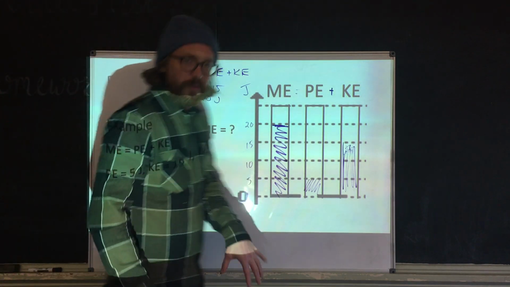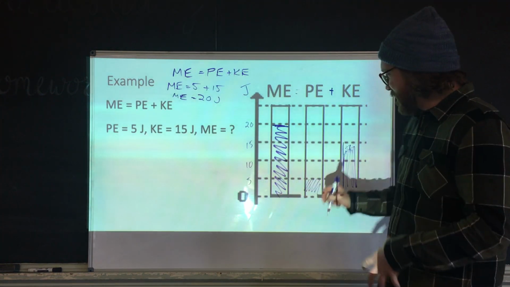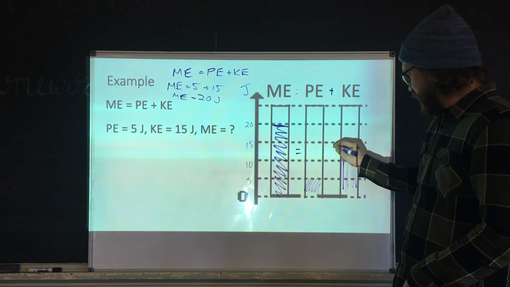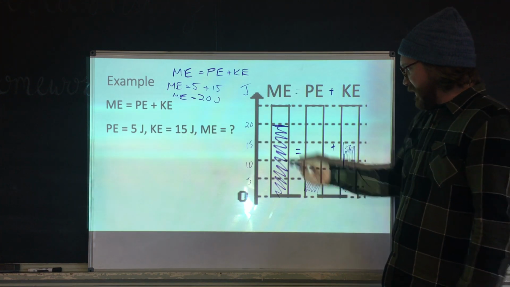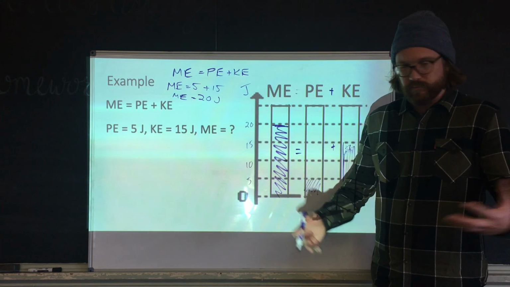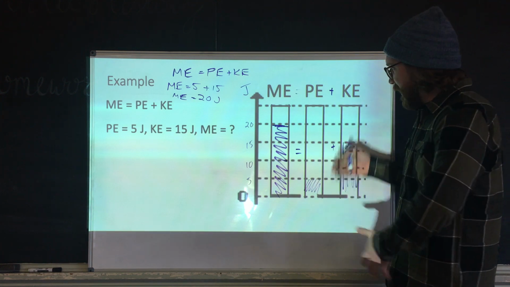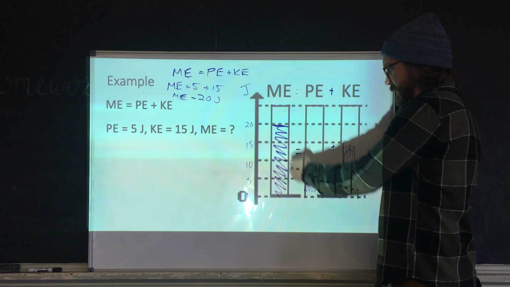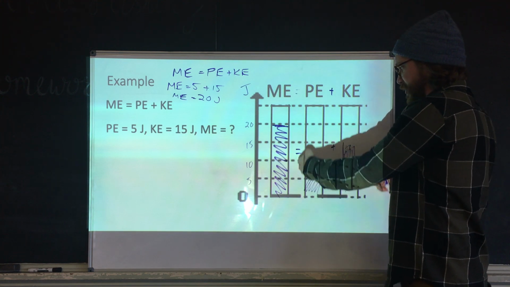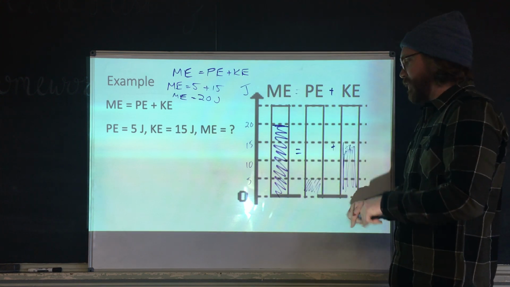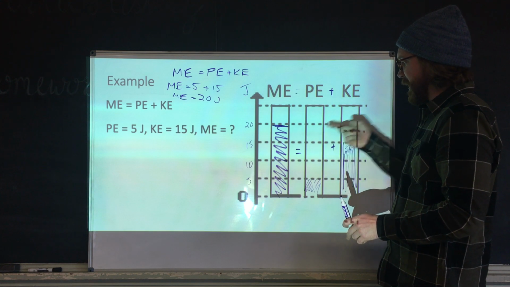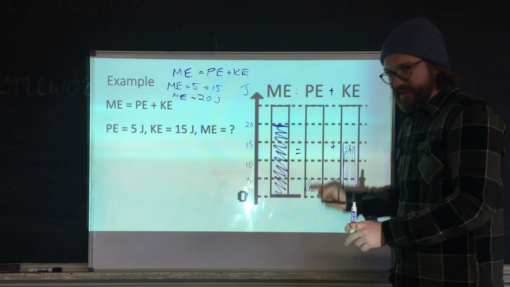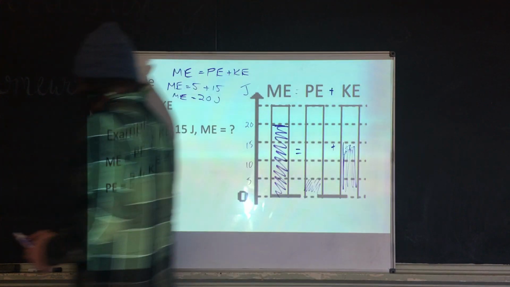Sorry that my scribbles are not super cohesive, but it's saying the same thing. This column equals this column plus this column. 15 plus 5 equals 20. Does that make sense? The total mechanical energy here will always stay the same, but your potential energy and your kinetic energy will get bigger and smaller. The more potential energy you have, the less kinetic energy you have. The more kinetic energy you have, the less potential energy you have.